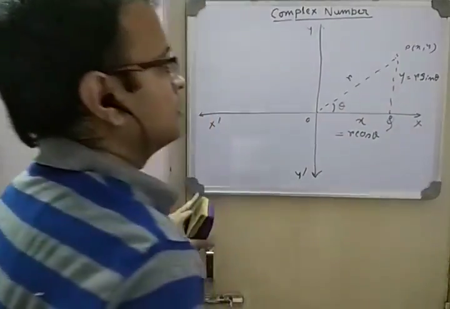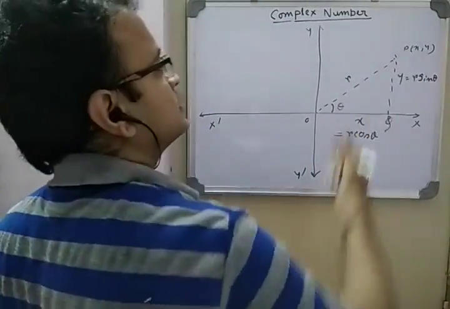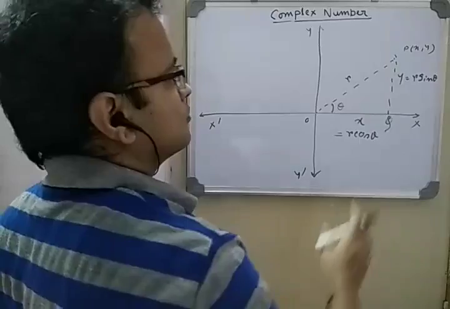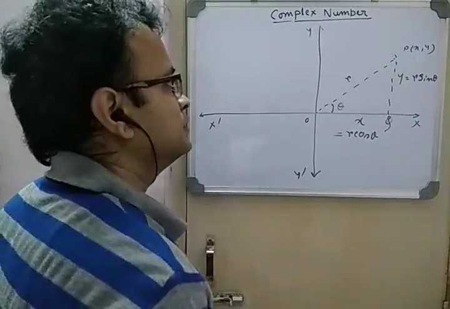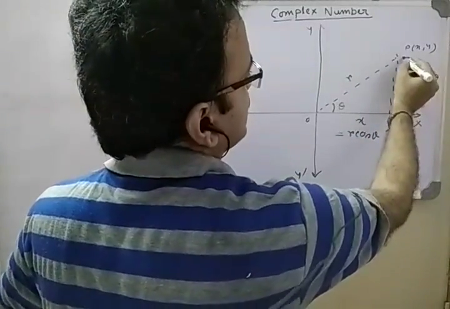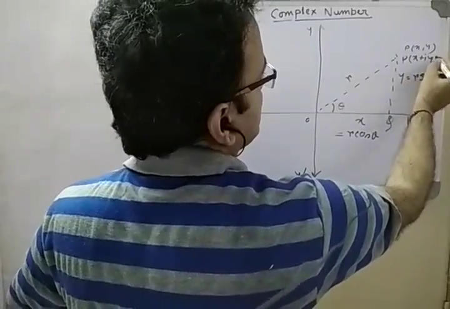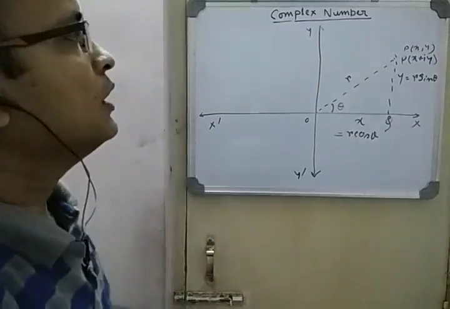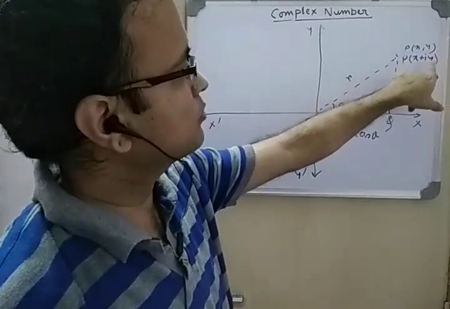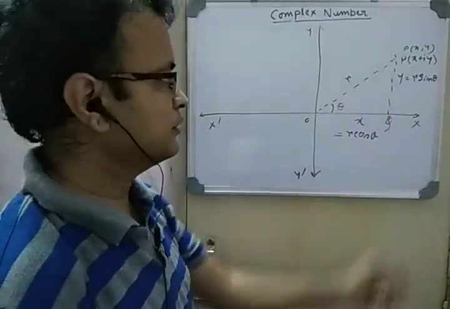Now this point P can be represented with x and y, these two values, in the form x comma y. In two-dimensional geometry we have seen it. In complex numbers, this point P can also be represented by x plus iy. The point P(x, y), x comma y, is equivalent to x plus iy while drawing this, while representing a point.